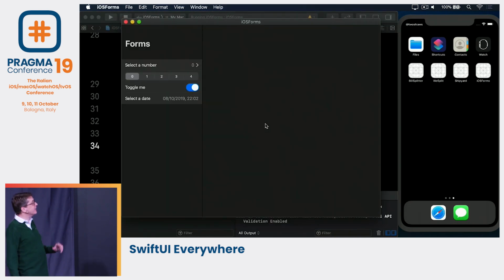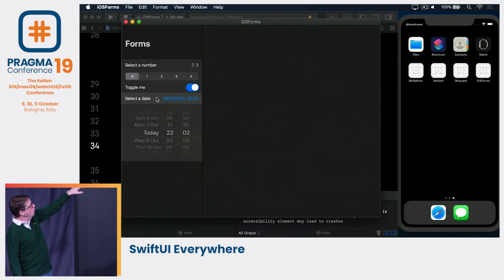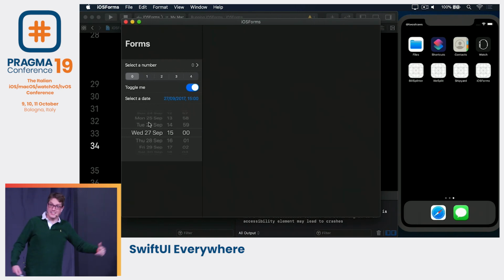And on iOS Catalyst, we get this sort of table view cell thing, which when tapped pulls out spinning wheels, which you can't click and drag. You have to sort of swipe your way through with your trackpad. You can see it showing a year in the top in the blue, but there's no way to change the year. So if you want to go back 3 or 4 years, you have to swipe and swipe and get RSI. So that's the way iOS does it. Of course it is, but it's not ideal. We can do better than that.